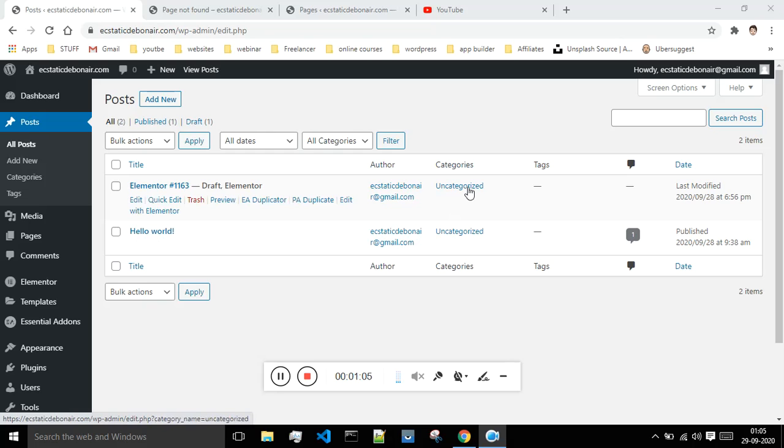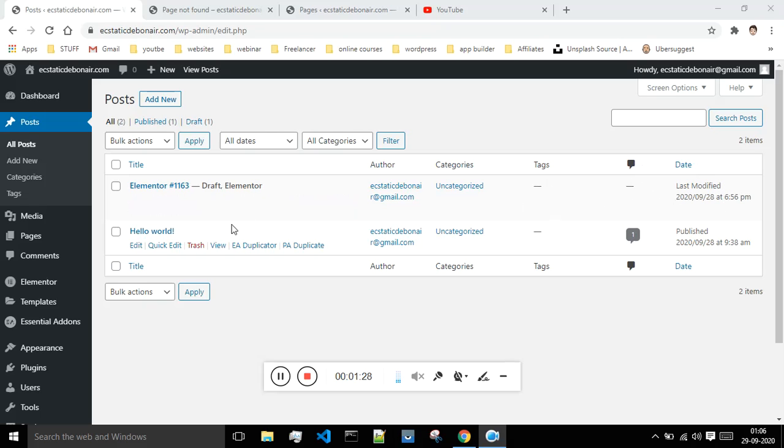If your website is all about recipes, then it will have categories like sweet dish, starters, menu, dinner, etc. You can create those categories. A post also has tags, and over here the number of comments will be shown, and this is the date of publishing.